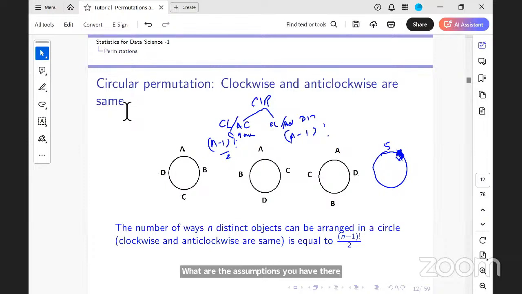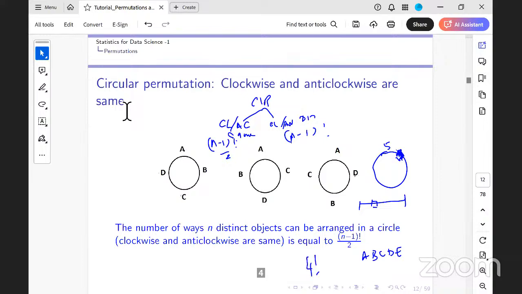Ma'am, we consider those 2 people as a single entity, so 3 factorial into 2 factorial. Okay, first tell me for 5 people in a line, where 2 people always have to sit together: A, B, C, D, E. How many ways can I arrange them in a line where B and C always want to sit together? Is it just 4 factorial? Yes, ma'am. Is B, C sitting together the same as C, B? No, ma'am. So what would be the number of ways? 4 factorial into 2 factorial.